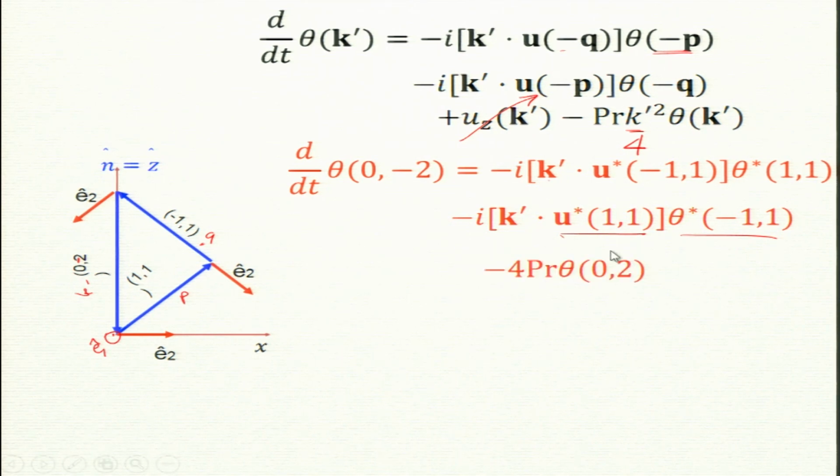So the linear term, as I said, is minus 4 theta 0 2. Now remember, these are 0 minus 2. So theta 0 minus 2 is theta 0 2 by i, and this one is theta 0 2 by i minus. Now you can look at your notes. I will not go back. So you now start plugging in from the table. There will be cancellation of i's, and you will get a real equation for theta 0 2, a real number. It better be real, because my velocity field was theta 0 2 sin z, and temperature is a real field.